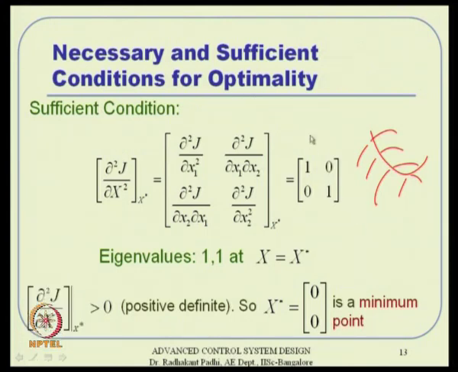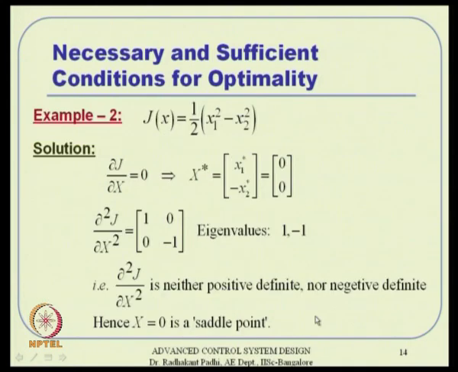So, this may not be a very correct picture to visualize what is going on, but you can see the horse saddle, whatever people put, one side it is like this, the other side is like that. So, those are the type of things we call a saddle point. It is a multidimensional thing, it is no more called a point of inflection, it is called a saddle point actually.